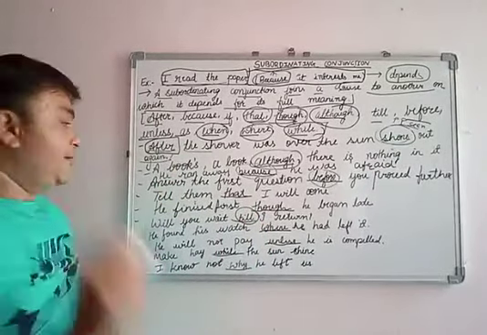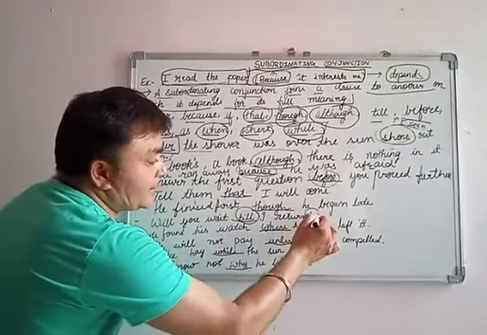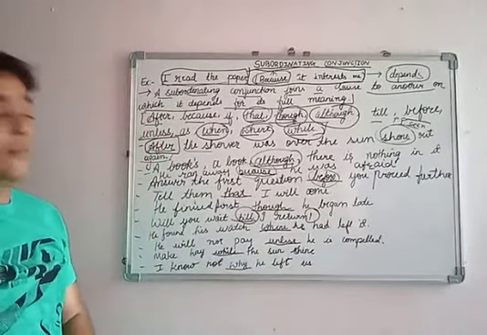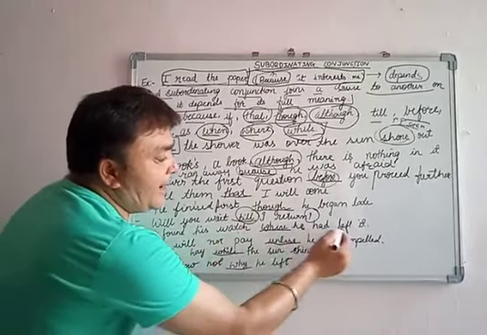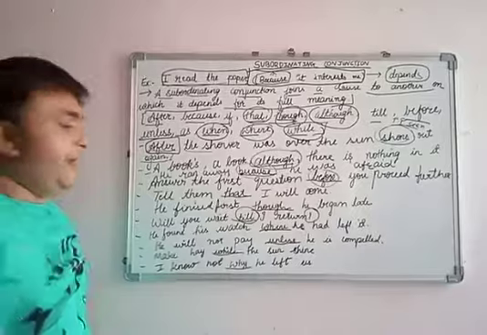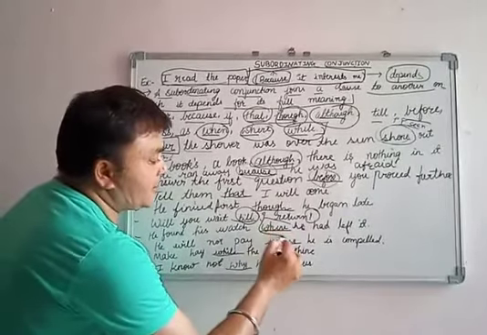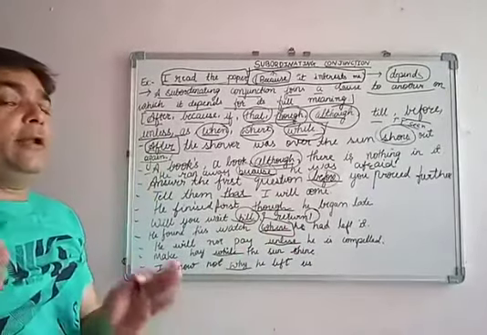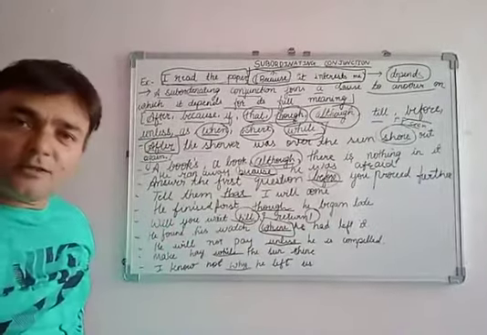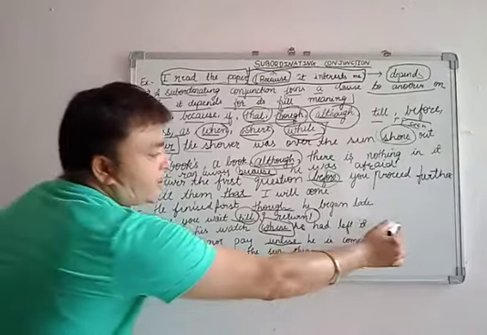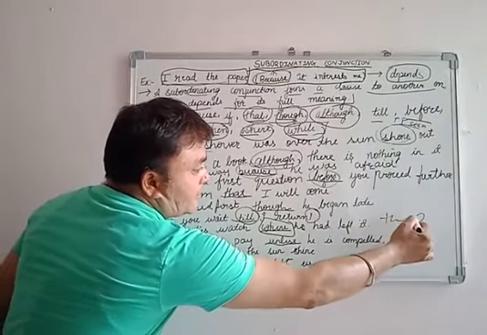Then he found his watch where he had left it. Where here becomes a conjunction. If you want to make 'where' a pronoun, then 'Where had he left the watch?' you can write it with a question mark.